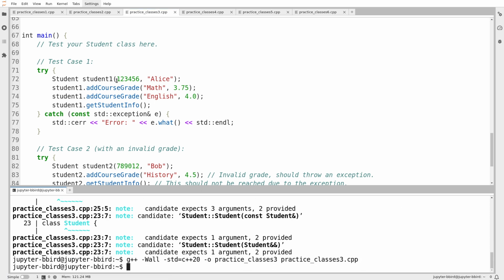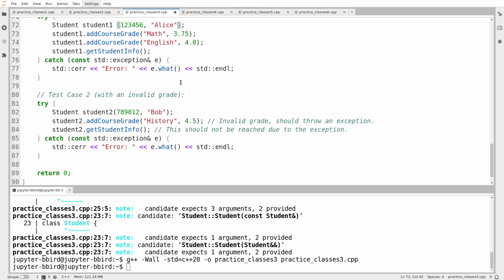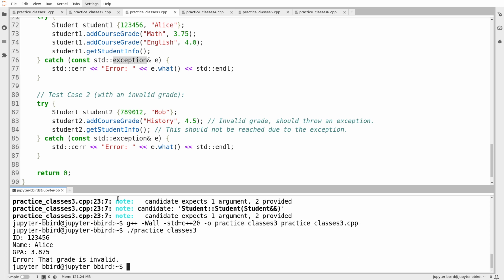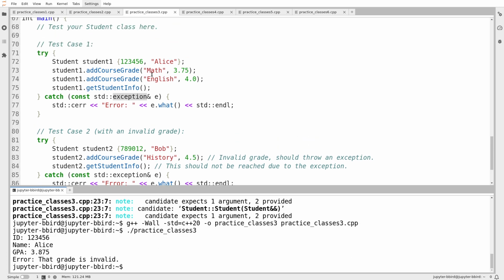I am going to modify these constructor calls to be curly brackets before I forget. I would prefer that. I would rather use uniform initialization. So I have that. And then I want to actually modify this, but I'm going to show off that it does work. Practice classes 3. So we can see here we're able to create Alice. We add the grade for math. We add the grade for English. I guess get student info might need to be modified.